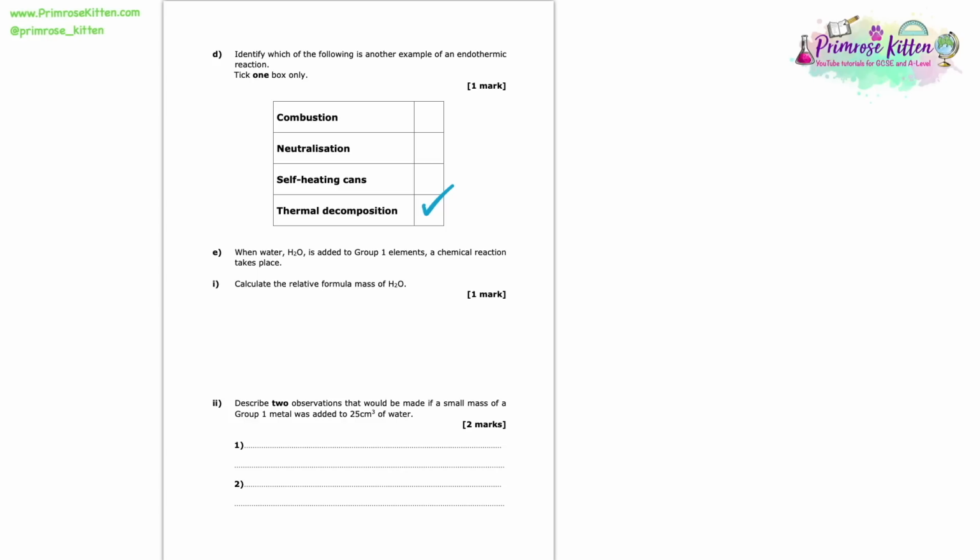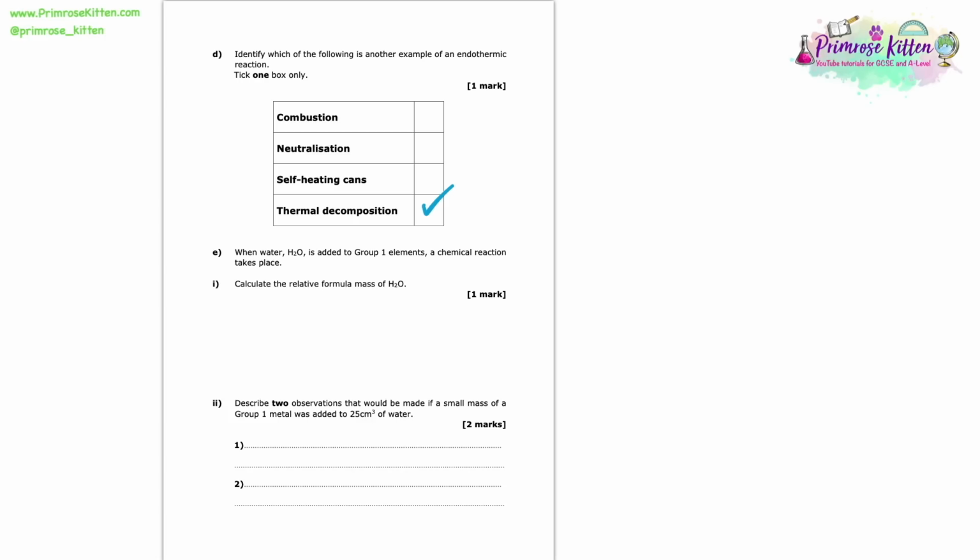Self-heating cans, well, it's kind of in the name, isn't it? With the switch of a button, the cans can heat themselves up. Now, they can only heat themselves up because they are an example of an exothermic reaction. And therefore heat will be coming out from the chemicals within that can to radiate and heat up that can.